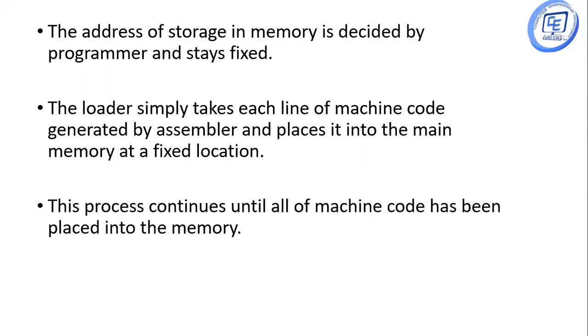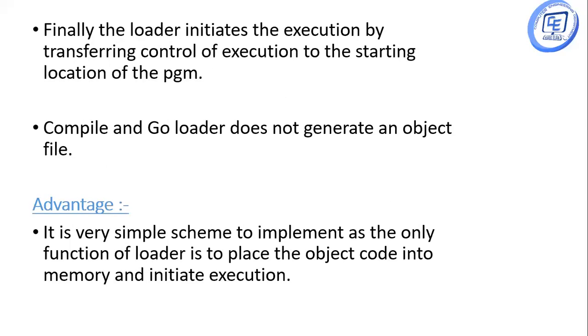This process continues until all the machine code has been placed into the memory. Finally, the loader initiates the execution by transferring control of execution to the starting location of the program.